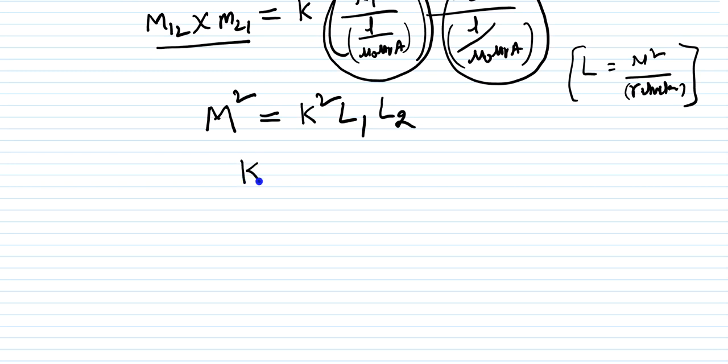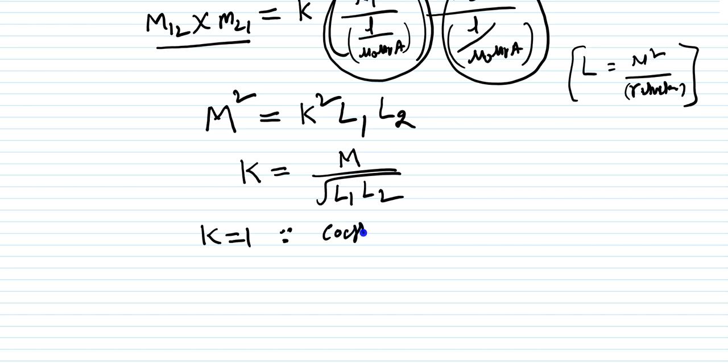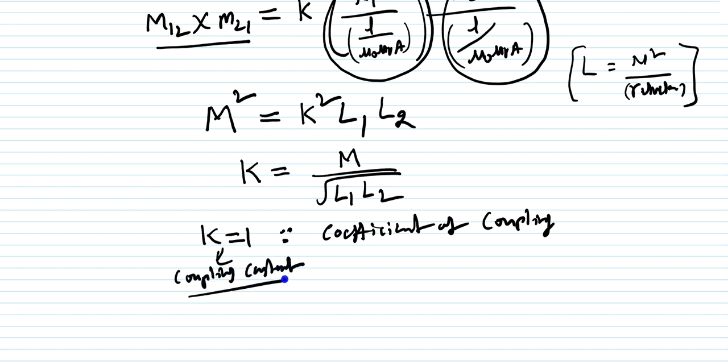So K is nothing but M divided by the square root of L1 into L2. If K is equal to 1, the coefficient of coupling K is called a coupling constant between coil 1 and coil 2.